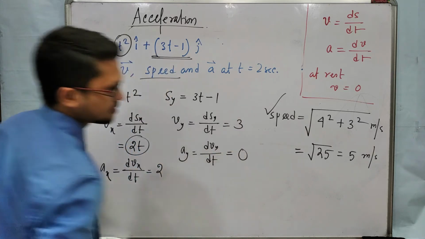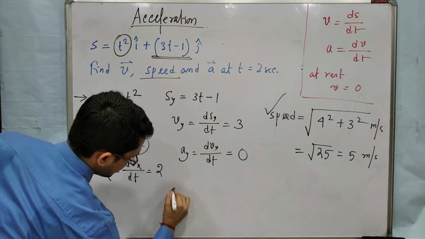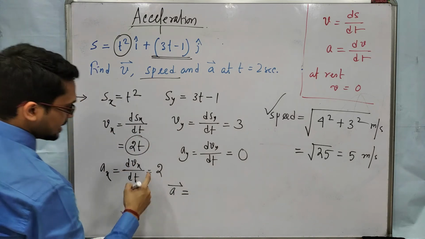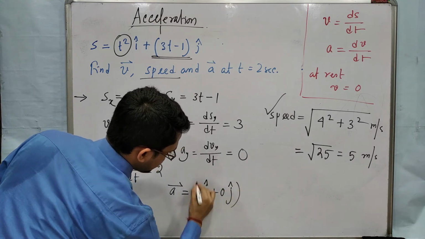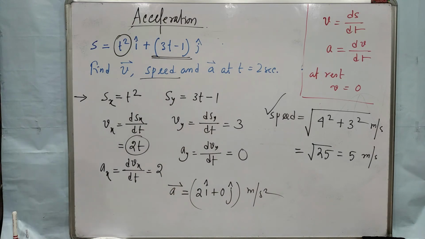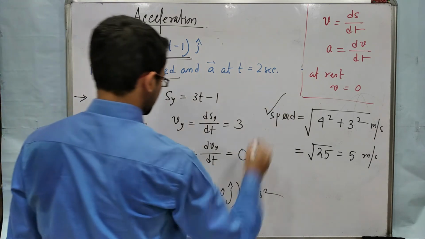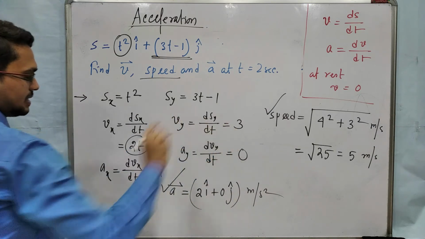Derivative of constant is 0. Okay, now how will you write the acceleration? It is a vector quantity. So Ax into i cap, 2 i cap plus 0 j cap, meter per second square. Clear? So this is acceleration, this is speed, and velocity was 2t i cap plus 3 j cap.